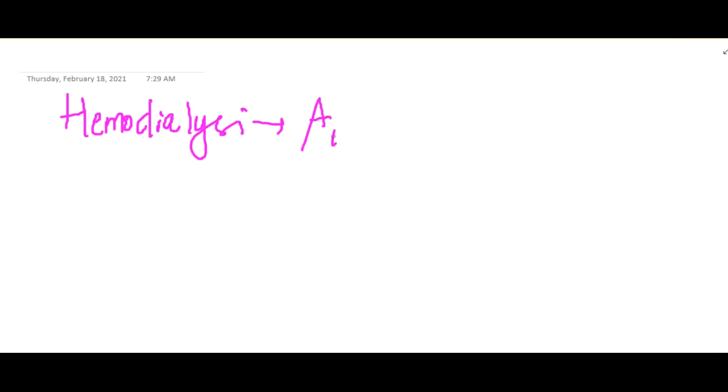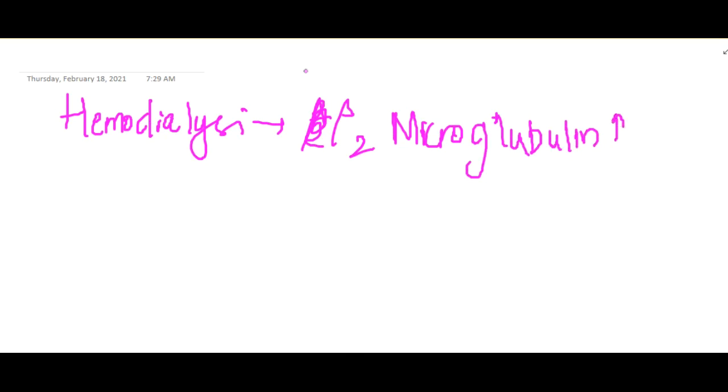Then there is also hemodialysis. Hemodialysis is associated with increased beta 2 microglobulin. It shows A beta 2 M, that is amyloid beta 2 microglobulin.